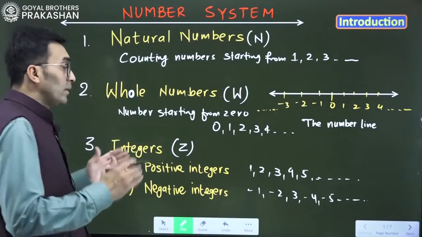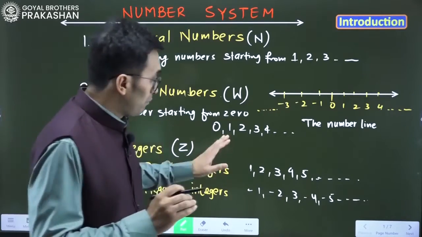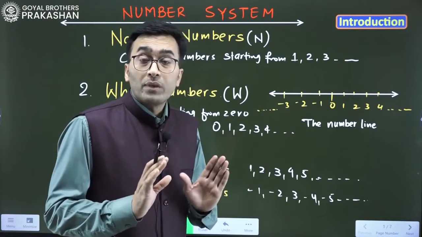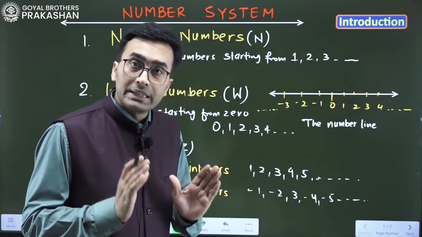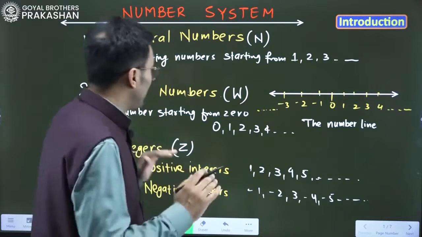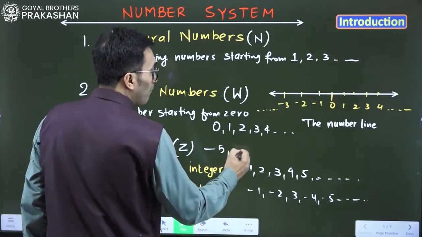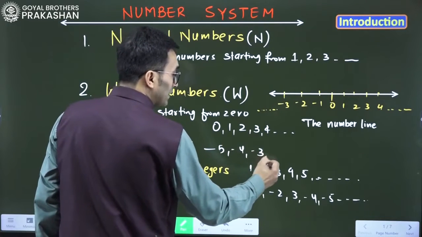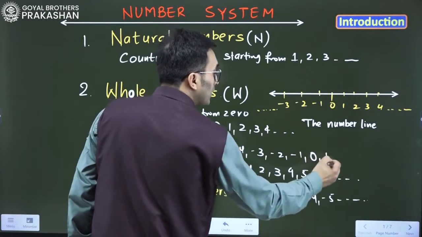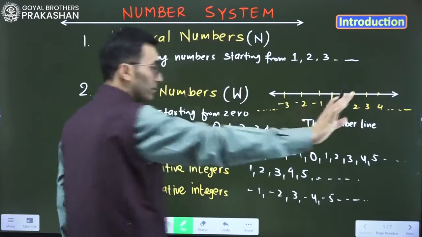0 is considered an integer as well. Positive, negative and 0 all come under the integers, including the 0. For example, -5, -4, -3, -2, then -1, then 0, then 1, 2, 3, 4, 5 and so on.